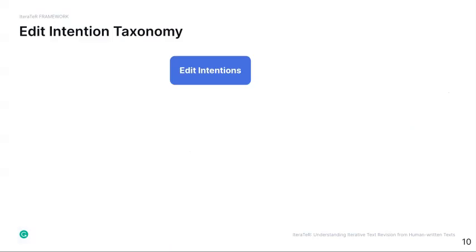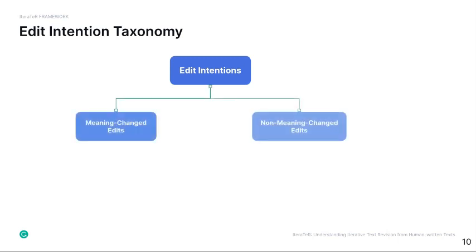Now I will get started with our edit intention taxonomy. At the highest level, we categorize the edit intentions into ones that change the meaning or information contained in the text, which are the meaning changed edits, and ones that preserve those characteristics. Since our goal is to understand edit intentions to improve the quality of writing, we focus on categorizing edits in the later category, and we further divide it into four subcategories.